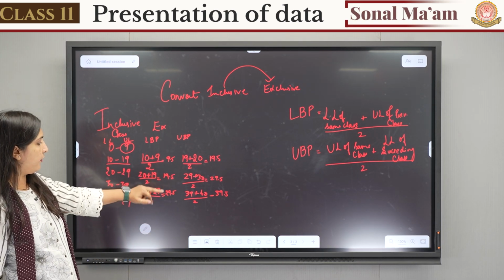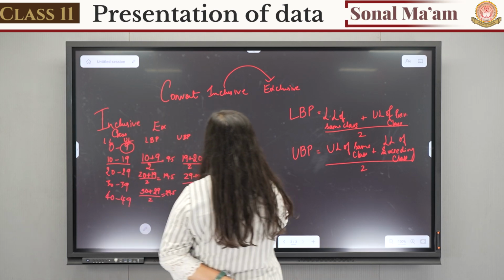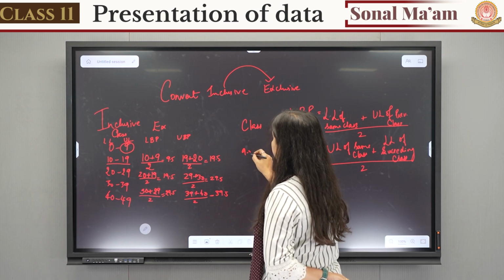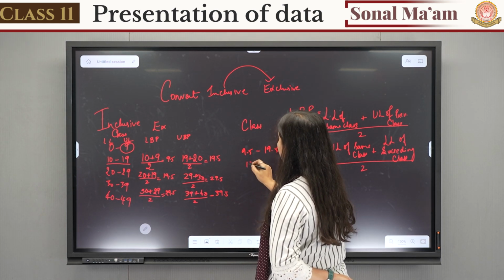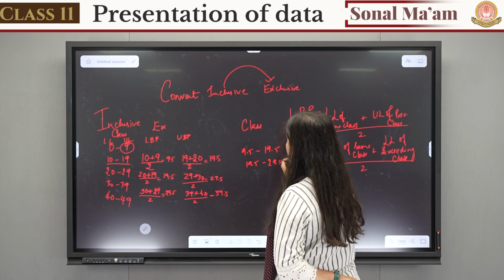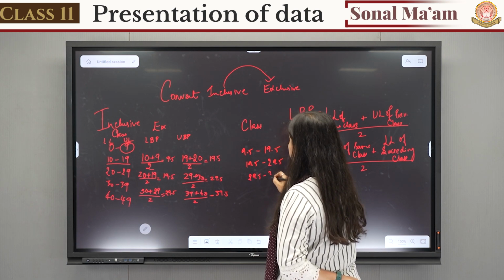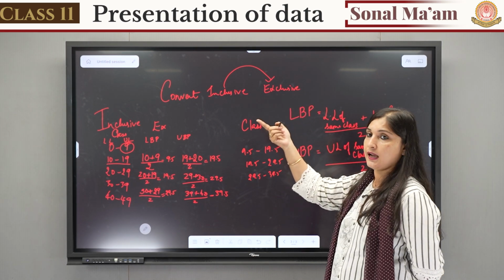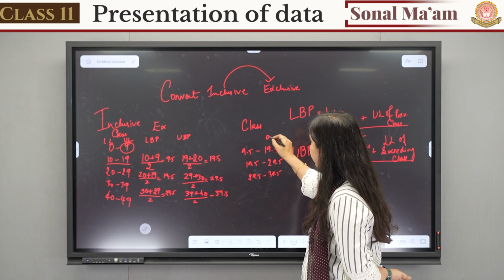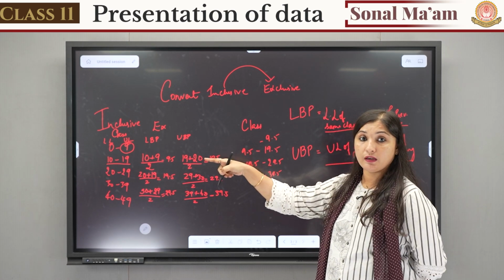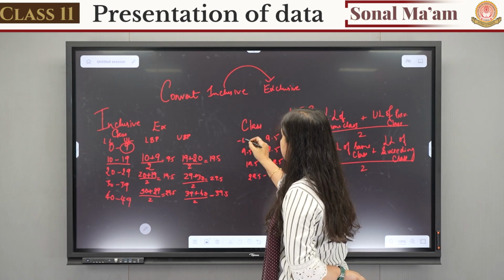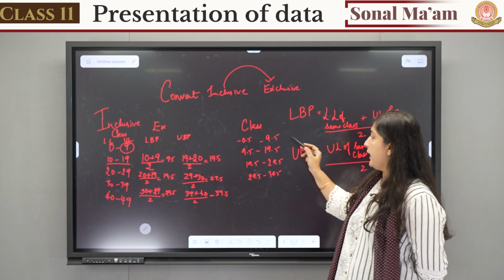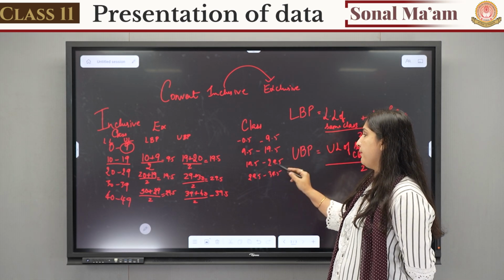Can you see the series where it is going? 9.5, 19.5, 29.5. So can I write these classes over here? These classes are starting: let's leave the first one. 9.5 to 19.5, 19.5 to 29.5, 29.5 to... If you are able to understand, can you tell me the first class? Here the 9.5, here also it will be 9.5 only. And here it will be 0, so it will be minus 0.5. So you can see 9.5, 9.5, 19.5, 19.5, 29.5, 29.5.